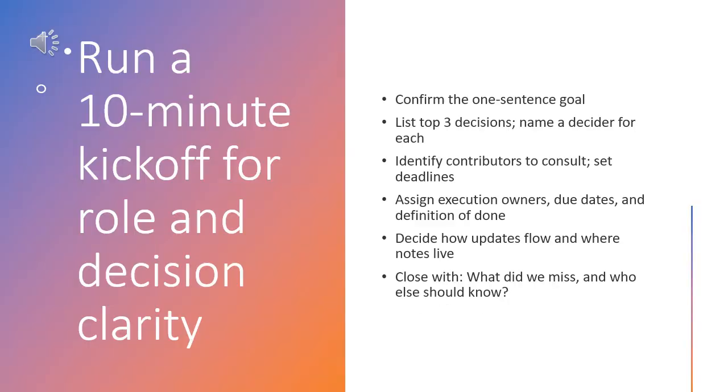You can create alignment quickly. Use a short, focused script. State the one-sentence goal and confirm shared understanding. List top 3 decisions we must make and name a decider for each. Name contributors to consult for each decision and set a deadline. Divide execution tasks into owner, due date, and definition of done. Decide how updates flow and where notes will live. End by asking what did we miss and who else should know.